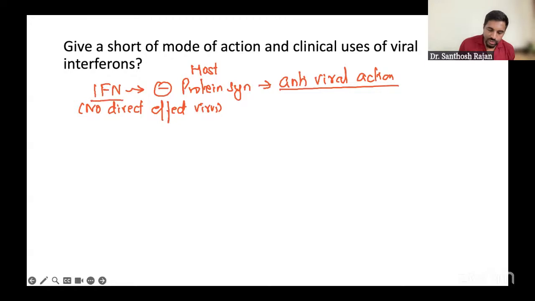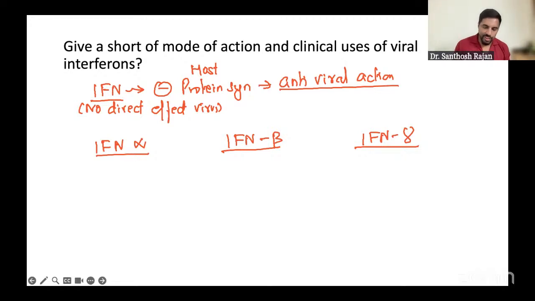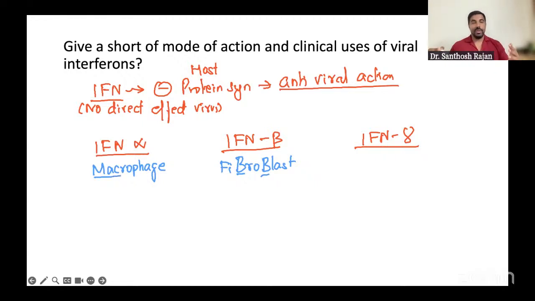So what are the interferons we have? We have interferon alpha, interferon beta, interferon gamma. Very simple. You're going to write the classification first, and after that you're going to write about the sources. So interferon alpha always comes from which cell? Alpha comes from the macrophages. Beta, the name itself gives you fibroblast. Beta, B, B. So beta becomes easy. Alpha is macro. Alpha man is a macro man. Remember, alpha man, macro man.